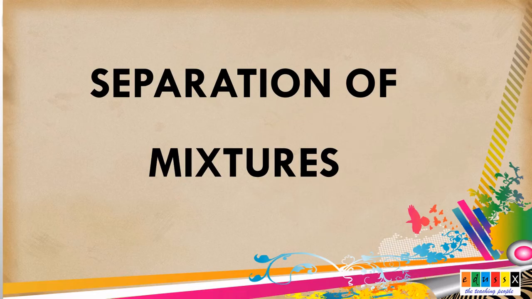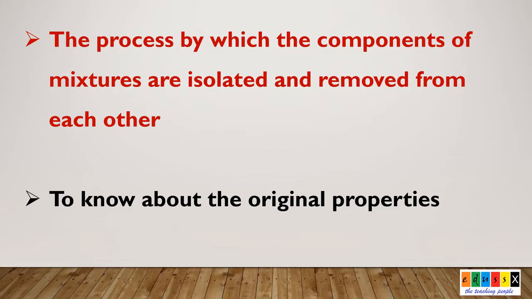Before that, we have to know the meaning of separation. The process by which the components of a mixture are isolated and removed from each other to get pure substances is called separation. By separating, we can know the original properties and the uses of each individual substance. So for this, we need separation.